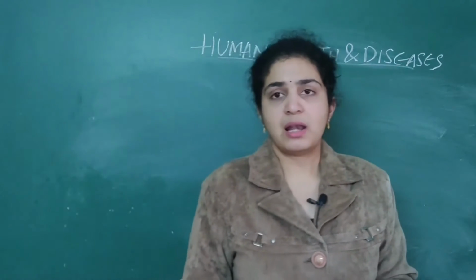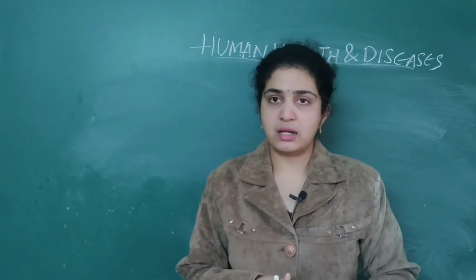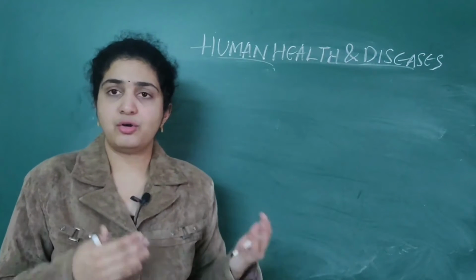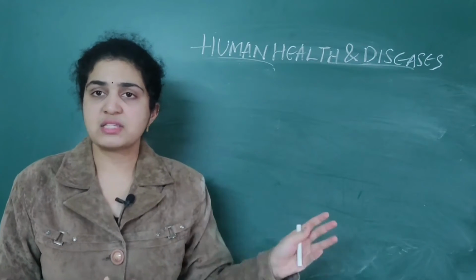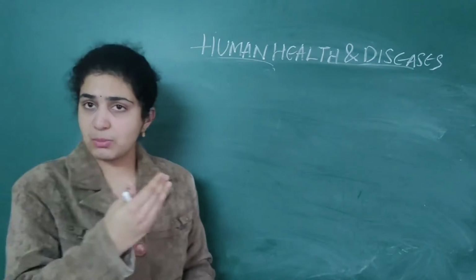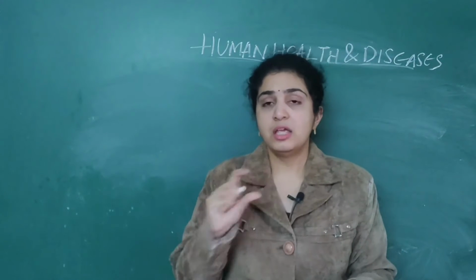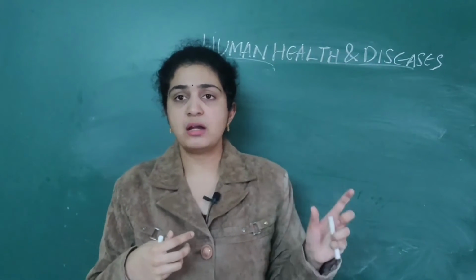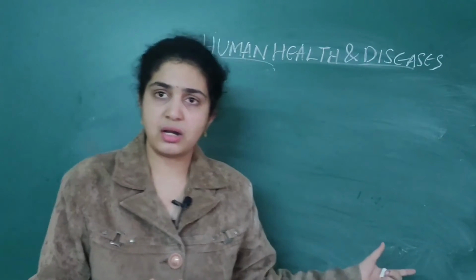When it comes to acquired immunity, it is acquired in the later stages. There are two responses produced: primary and secondary. Primary response means when the pathogen is encountered for the first time, the response produced by the body is called the primary response. If the same pathogen is exposed for the second time, then it is called the secondary response.